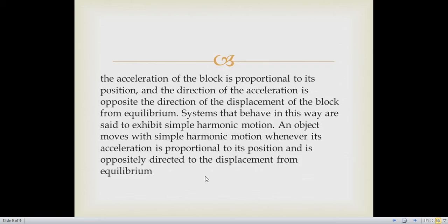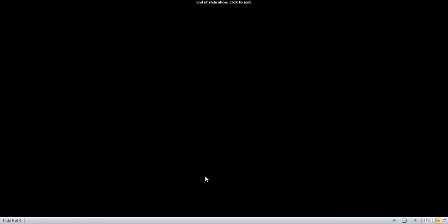The direction of the acceleration is opposite the direction of the displacement of the block from equilibrium. Systems that behave in this way are said to exhibit simple harmonic motion. An object moves with simple harmonic motion whenever its acceleration is proportional to its position and is oppositely directed to the displacement from equilibrium. Thank you. That's it for today, guys.